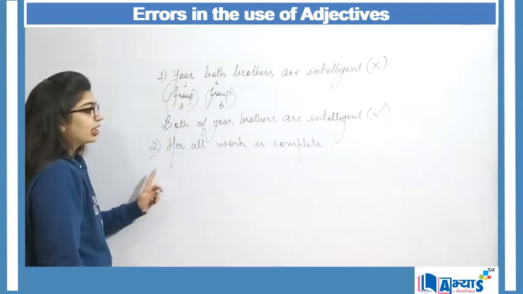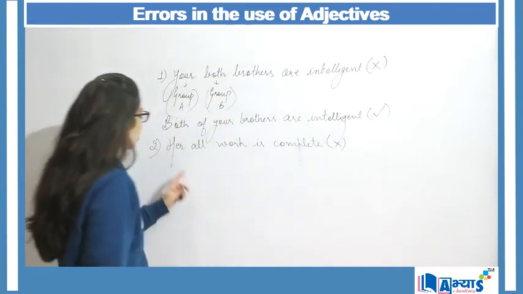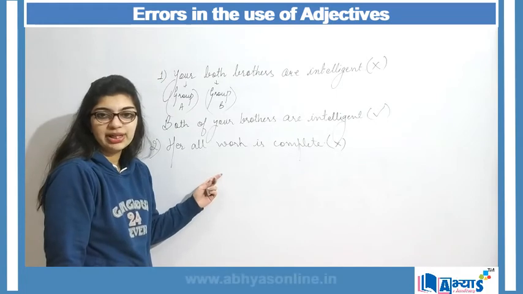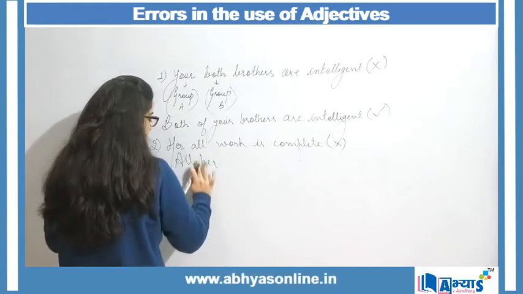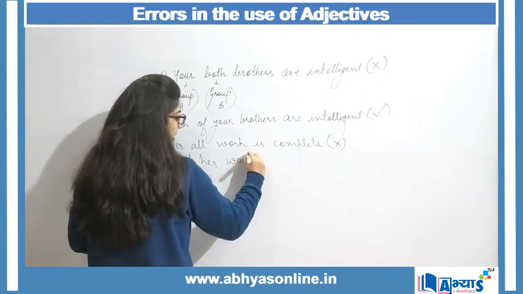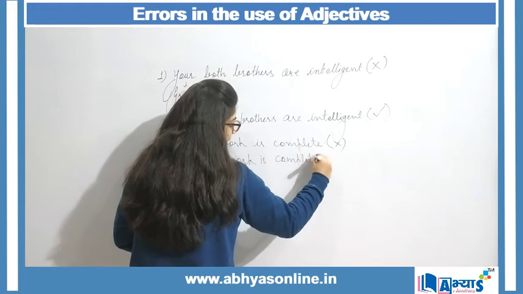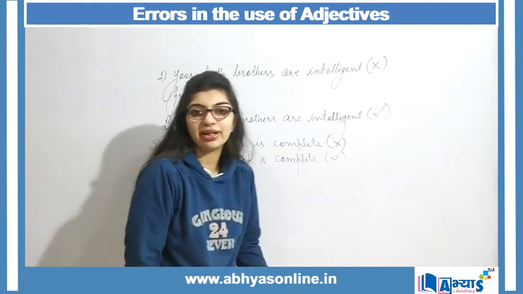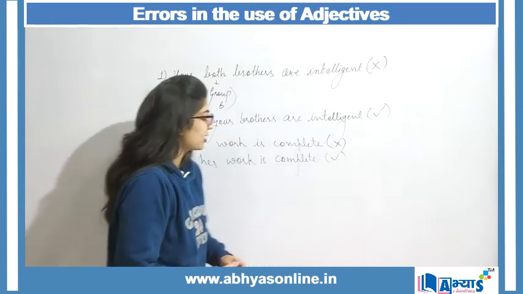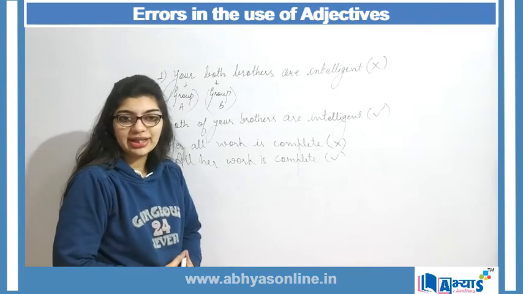When I say her all work is complete, my sentence is again wrong because Group A is preceding Group B. Here I will say all her work is complete. And when I say all her work is complete, this makes my sentence correct. So, this was another important tip, that we should avoid the errors.